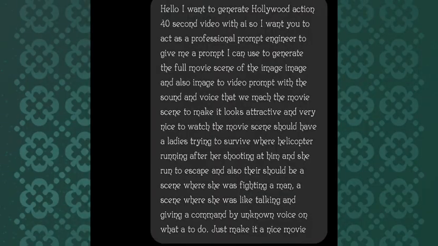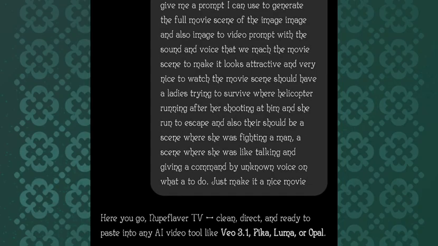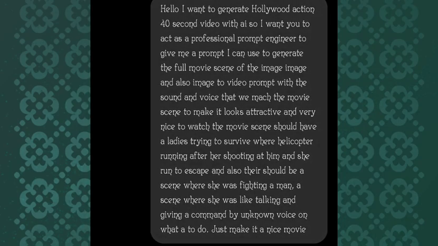Now, coming to ChatGPT here, this is what I gave to ChatGPT. I said, hello, I want to generate Hollywood movies, a 50-second movie with AI. So I want you to act as a professional prompt engineer to give me a prompt I can use to generate the full movie scene of the image, and also an image-to-video prompt with the sound and voice that will match the movie scene to make it look attractive and very nice to watch. The movie scene shows, you can read this. Oh, I don't have time to read all this, but if you need the prompt, I'm going to give you the prompt.